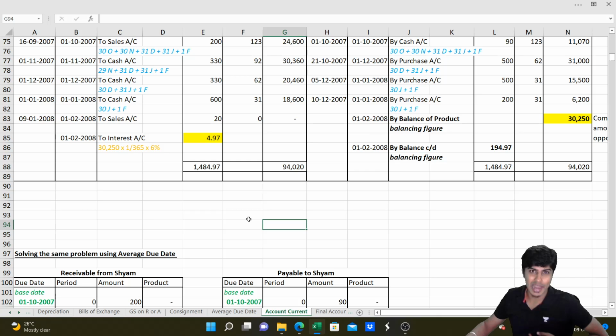This last method is called the interest table method over product method over, that is, the balance of product method. Under this method we compute it a little differently. I'll show you one of the questions and then explain how we do it. This is what we do.